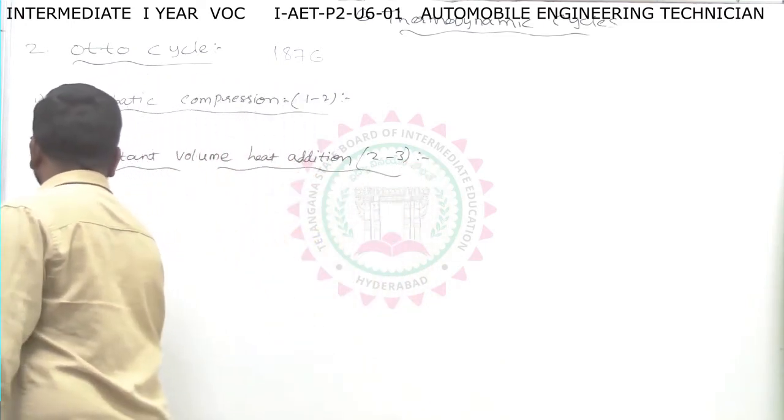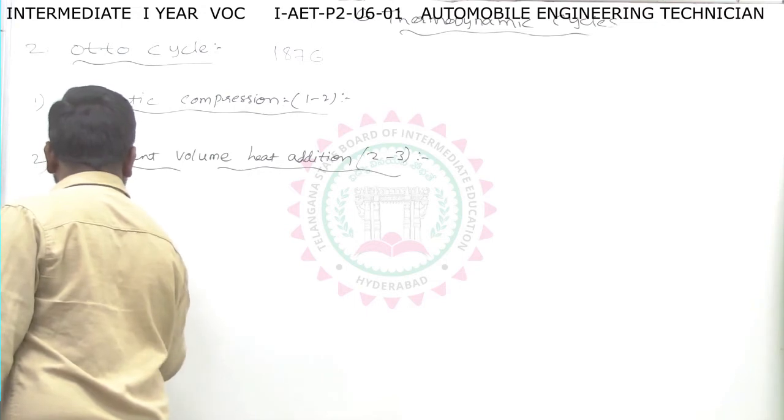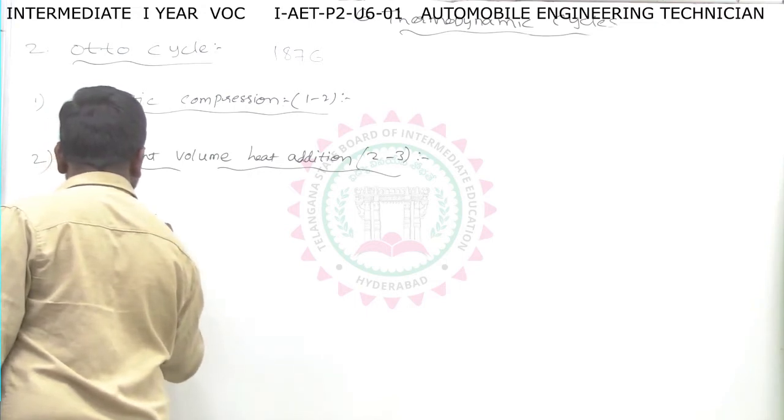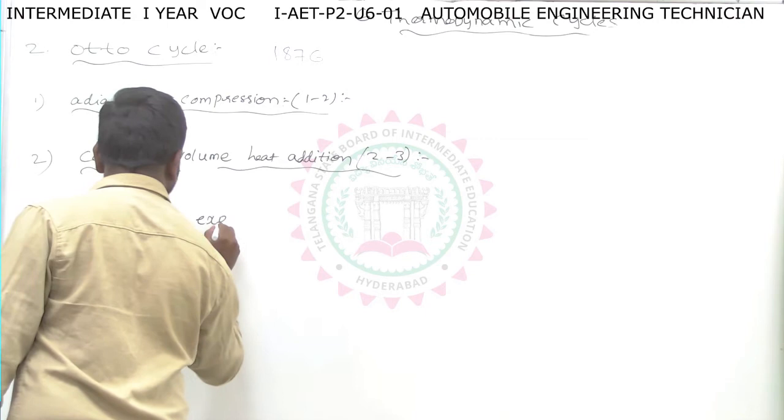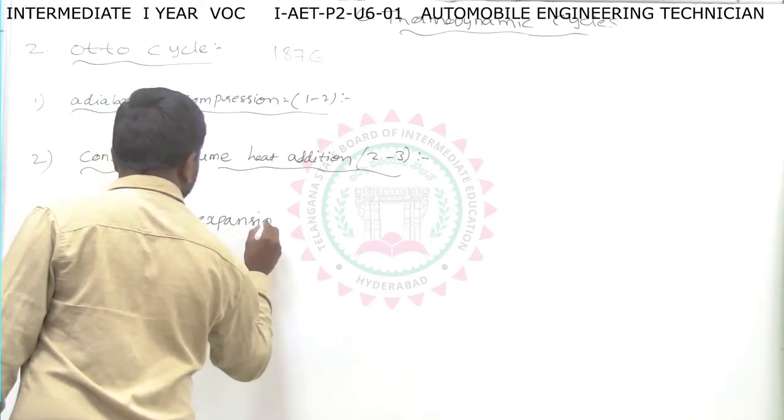The third one is adiabatic expansion, which is 3 to 4.